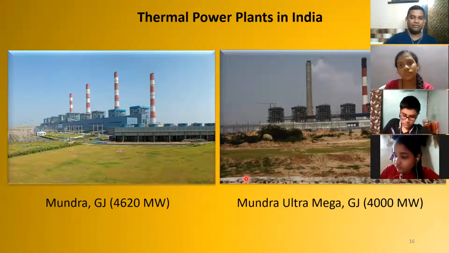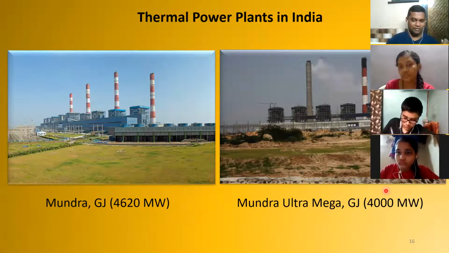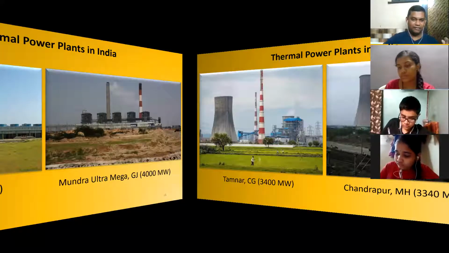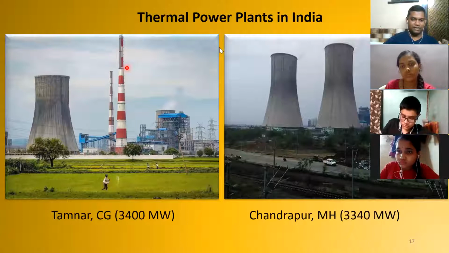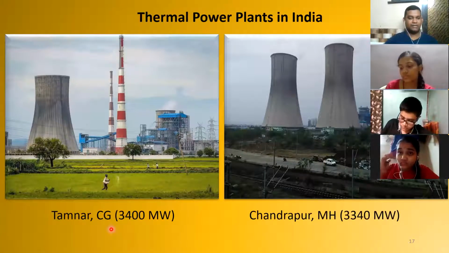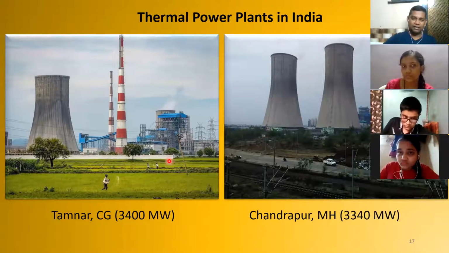You have the Mundra Ultra Mega again in Gujarat, 4000 megawatts. Then you have Tamnar. CG stands for Chhattisgarh. Tamnar in Chhattisgarh, that is around 3400 megawatts. Can you see the huge tall chimneys? Imagine the level of gases that must be released in the air.